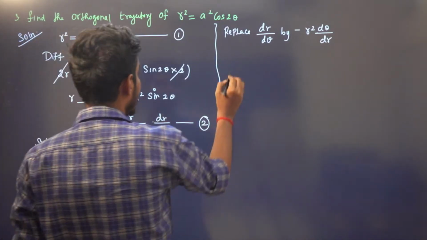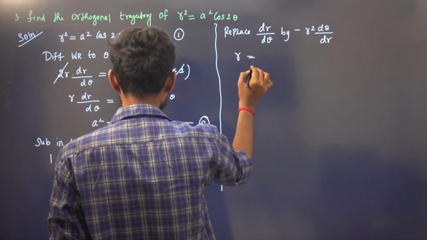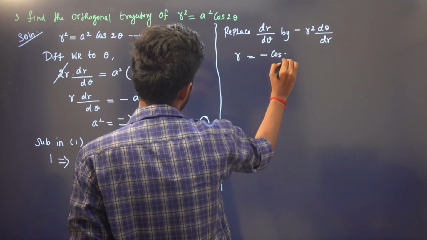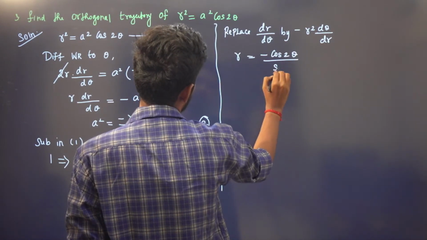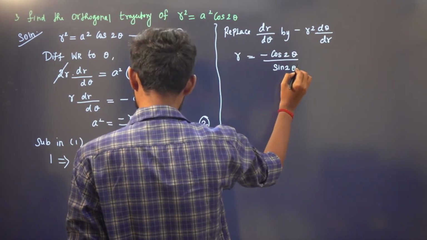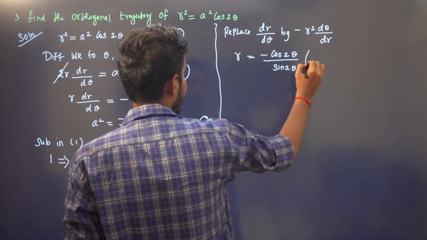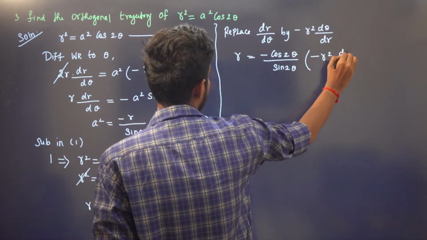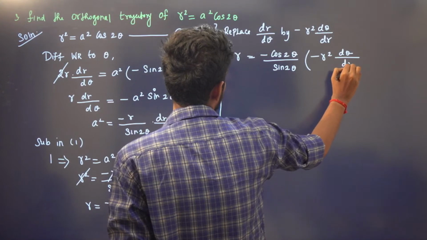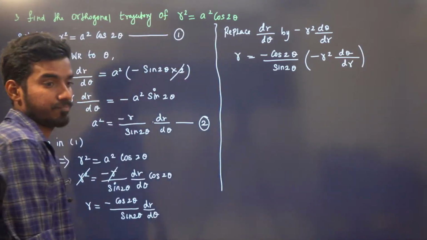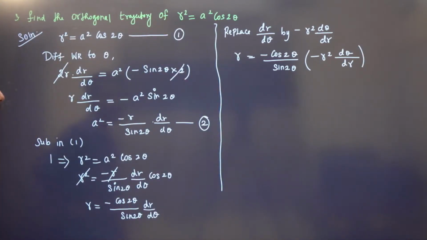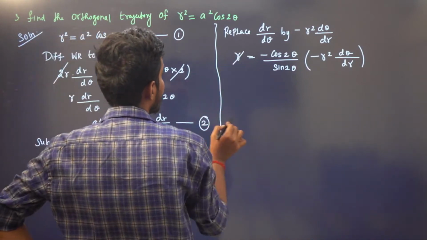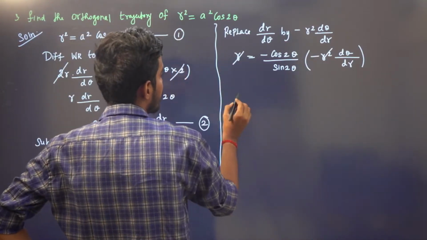So we will have r is equal to minus cos 2 theta by sin 2 theta, and instead of dr by d theta, I'm replacing minus r square d theta by dr, right? Okay. So one r will get cancelled. Minus minus will be plus.